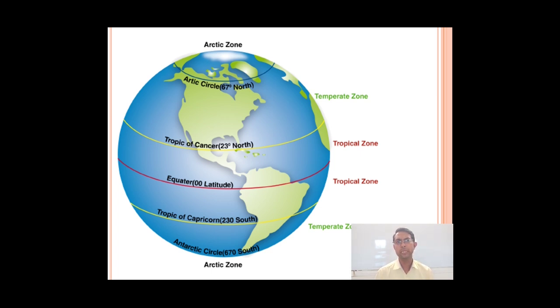So at the pole there is very low temperature, in the temperate zone there is lower temperature again, and in the tropical zone the temperature is normal. These are the zones of the earth depending on the temperature.